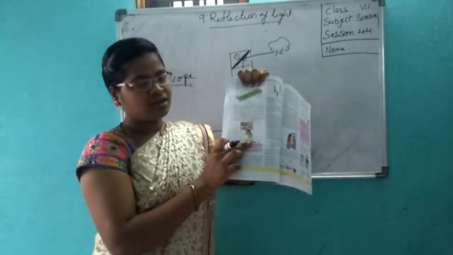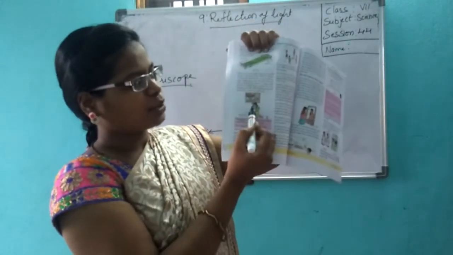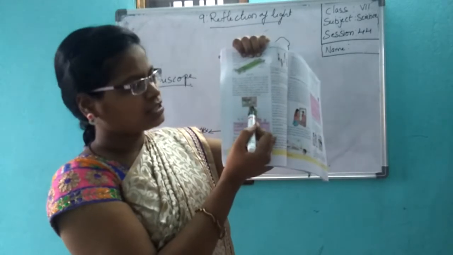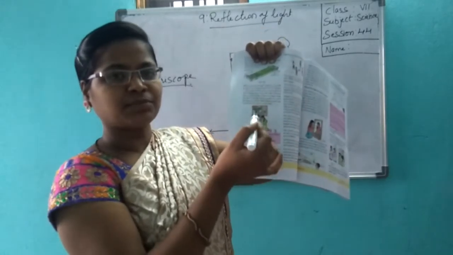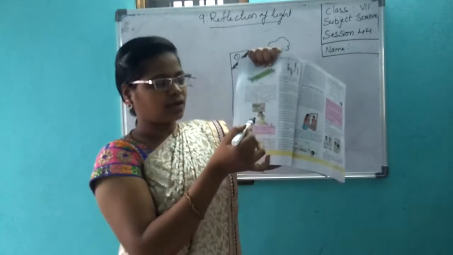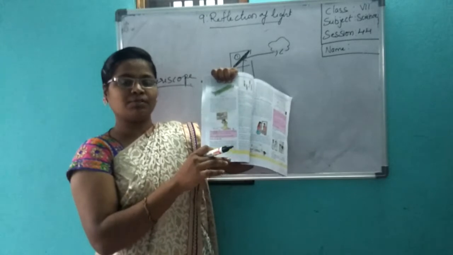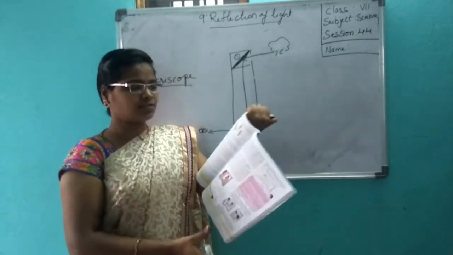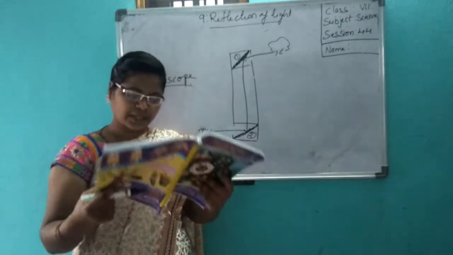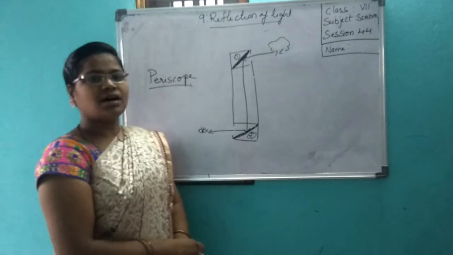See this girl. What is she doing? She took a periscope. She is seeing outside the window. Is she seeing directly from the window? No. She is sitting down, but with the help of the periscope, she could see what is there outside the window. This is very helpful. A periscope is helpful for seeing heights.